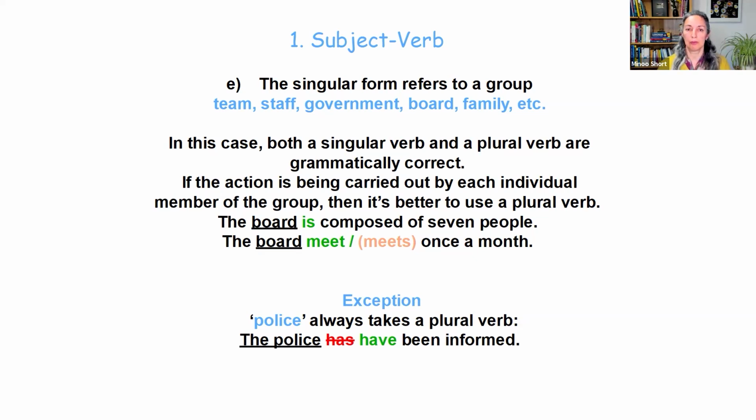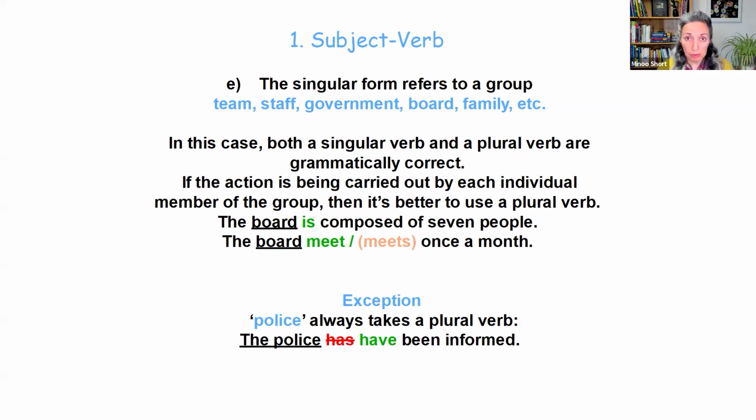So when we're talking about the board as one thing, like the board is composed of 7 people, obviously it's singular. One board is composed of 7 people. But when we're talking about this board meeting, so now we're thinking of each individual member of this board of management, board of directors, it's better to say the board meet, particularly in British English.